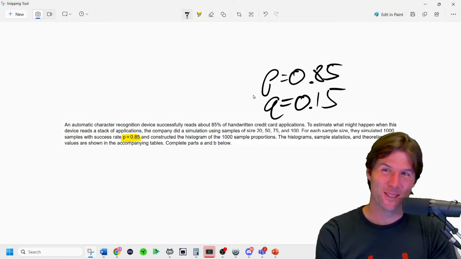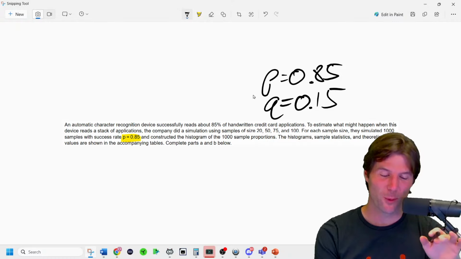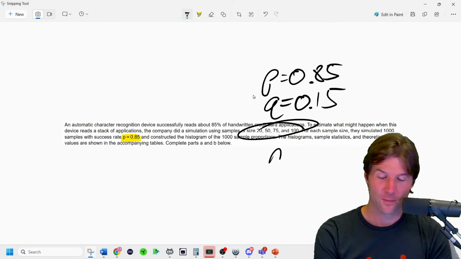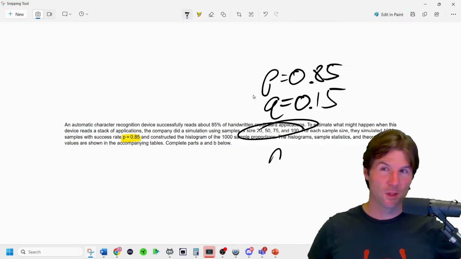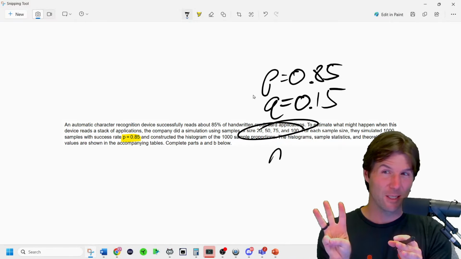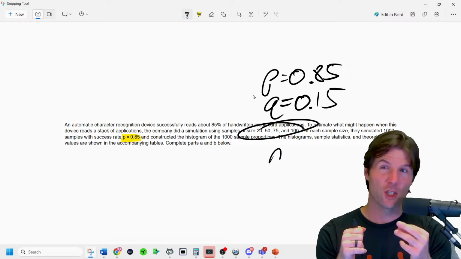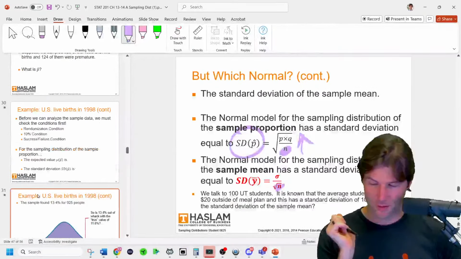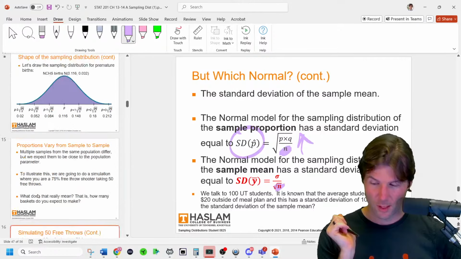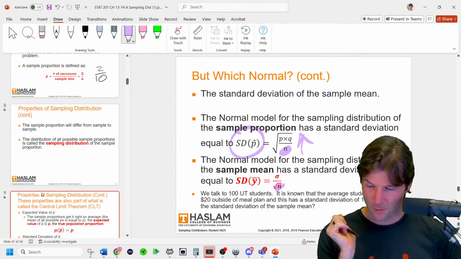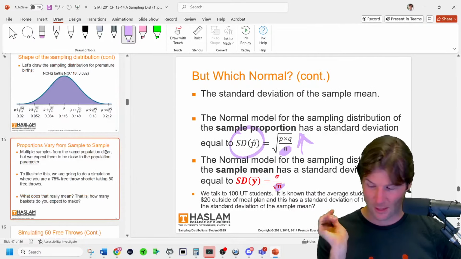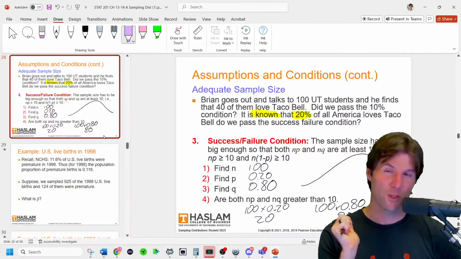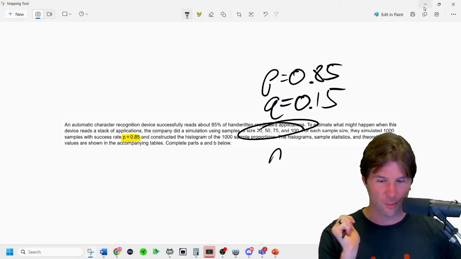So P and Q are complements of each other. P is the proportion of successes. Q is the proportion of failures. And then we have relative sample sizes that this is done for. If we want to know the shape of the histogram of the distribution of the sample proportion, it will be normal if we pass how many conditions? Three conditions. Here they are: random, 10%, and success-failure.